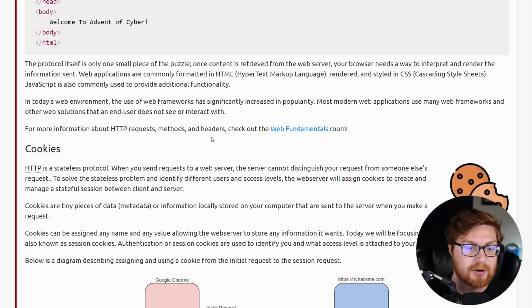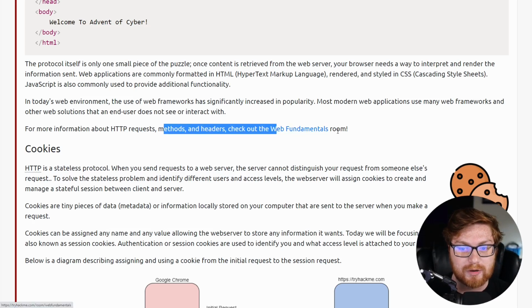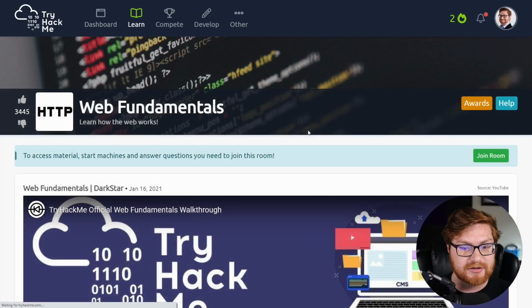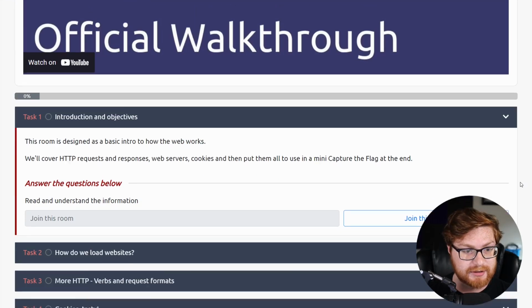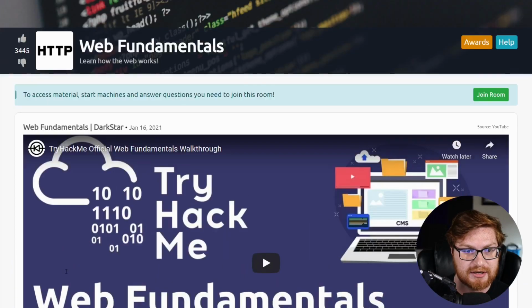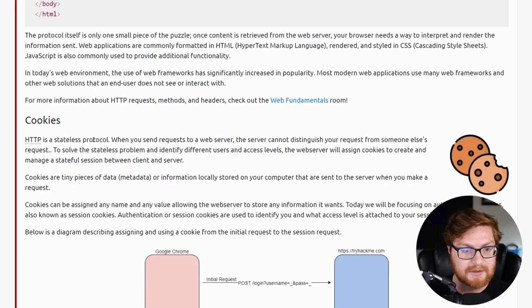For more information about HTTP request methods and headers, check out the Web Fundamentals room. Let's hop over there. Web Fundamentals is another TryHackMe room that you could explore and work through. It's super good. I want to go verify and check. It is a free room. So, hey, if you aren't subscribed to TryHackMe, you can still jump in and play and kind of get a good idea as to what's going on in that activity. But now let's move on.